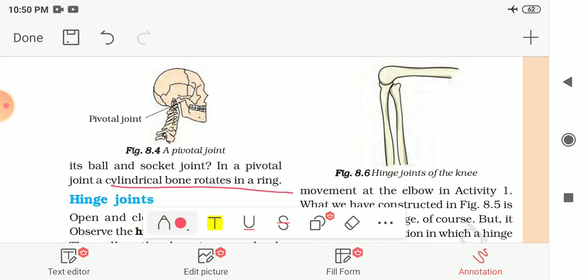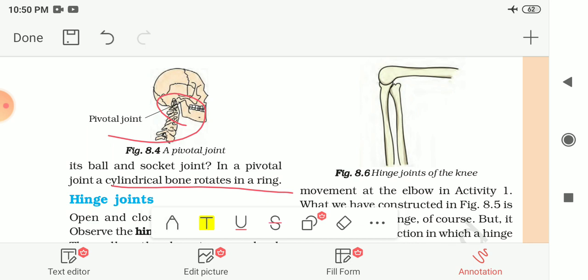And in a pivotal joint, a cylinder bone rotates in a ring. Here it is shown to you, this one is the pivotal joint, and in this pivotal joint a cylindrical bone, a bone which has the cylindrical shape, rotates in a ring. So this is how our head can be moved in the left, right and upward, forward and backward direction. So this is the pivotal joint.